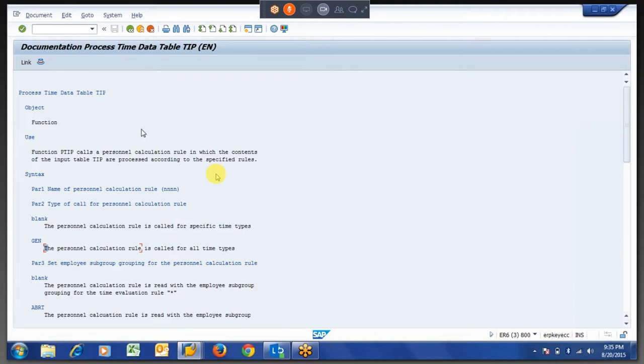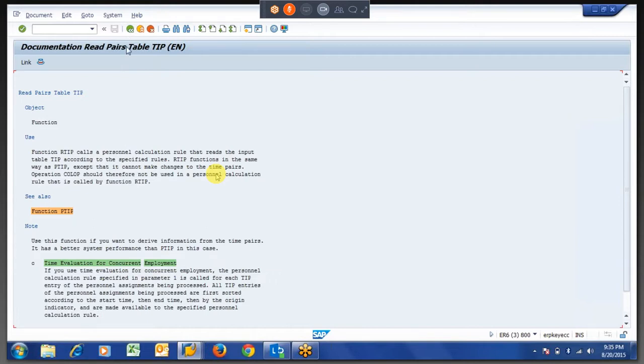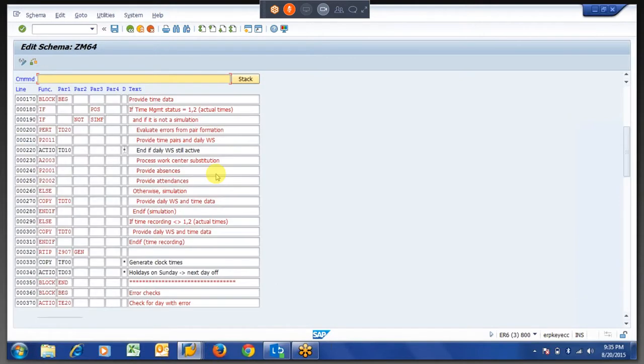Right? So the parameter 3, we will work on that when it comes to specifying employee groups. As per the text, you can understand it is related to time type. So we are not bifurcating based on the time type, whatever the rule we have written. So I am giving Zen over here.